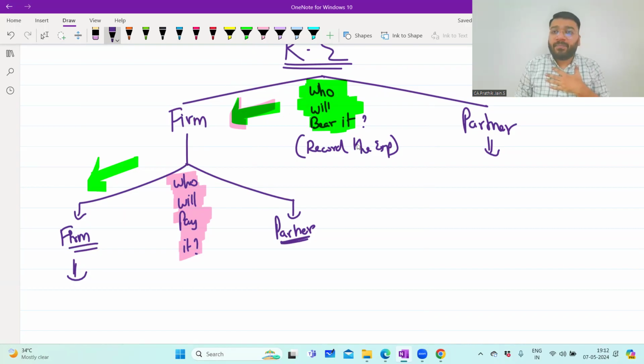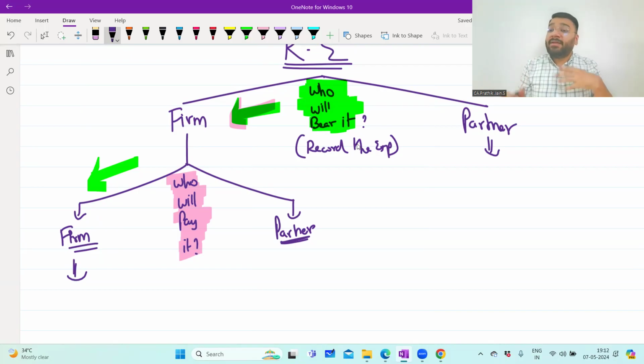Now, for example, after the class we all are going to Annapurna. We're not going, I'm just saying, imagine we're going to Annapurna. Now, who is taking everyone to Annapurna? Am I compelling or are you compelling? I'm compelling. So whoever is compelling, that person has to pay. So if I am taking you, who will bear the expense? I'll bear the expense. Bearing the expense means who will record the expense? I will record the expense, not you.